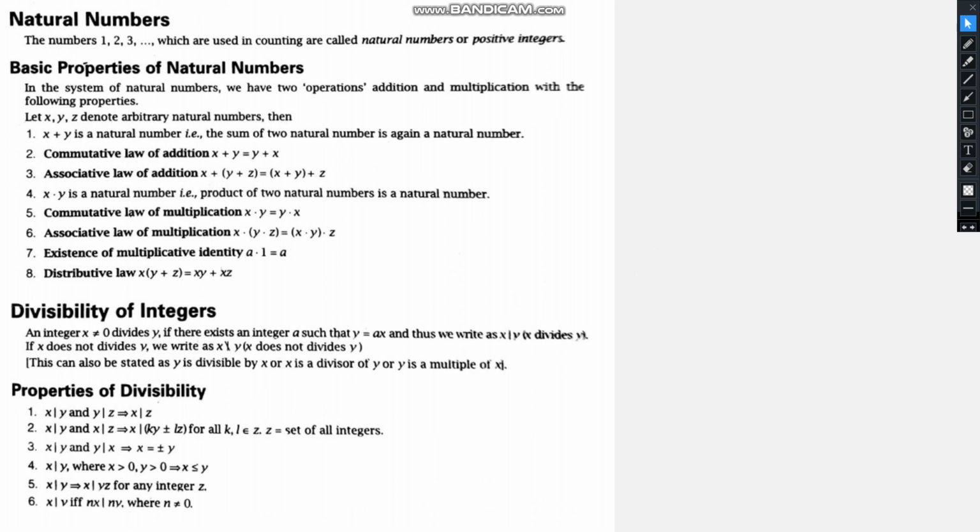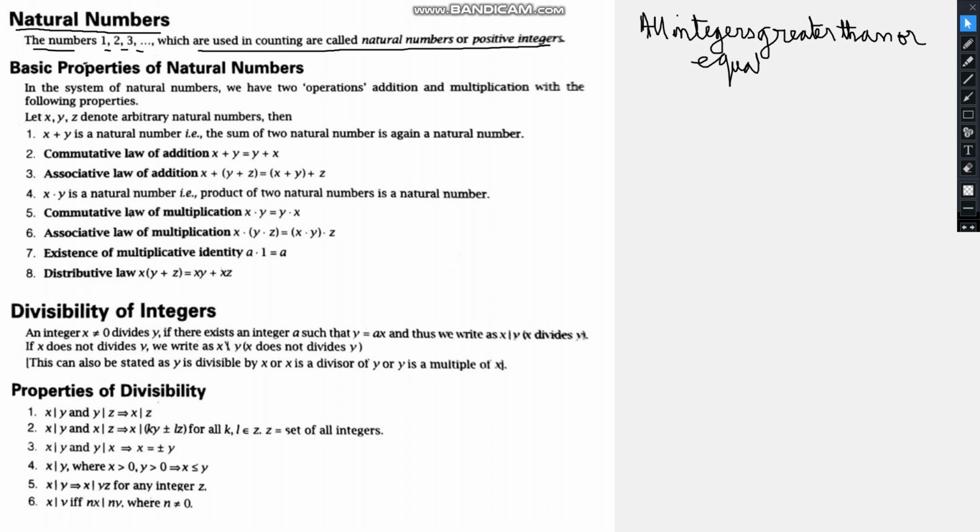It is told what are natural numbers. First we need to know what are natural numbers. The numbers 1, 2, 3 which are used in counting are called natural numbers or positive integers. Natural numbers start from 1, and all integers greater than or equal to 1 can be called natural numbers.